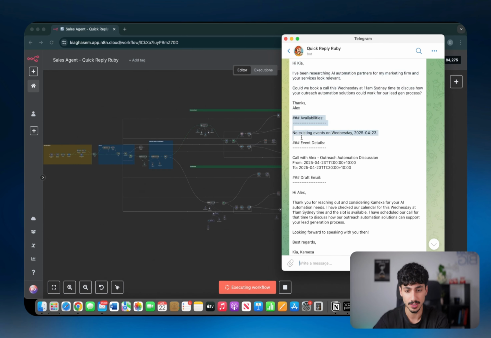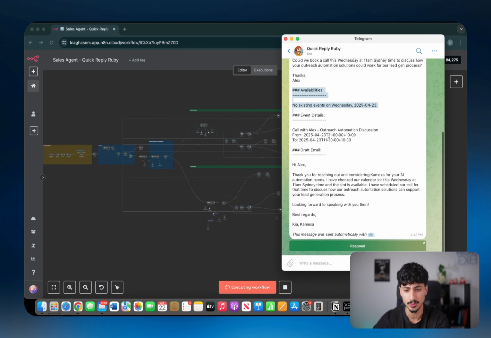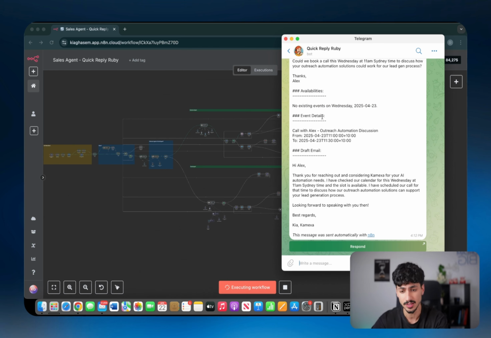She's telling me what availabilities we have for that specific day. So there's no existing events on Wednesday, meaning that we're fully available. And then she's gone ahead and created a draft for booking in the actual event. So it says event details, call with Alex outreach automation discussion, which is the name of the event. It's going to run from 11 a.m. to 11:30 a.m. on the 23rd of April, which as you guys can see would be Wednesday.